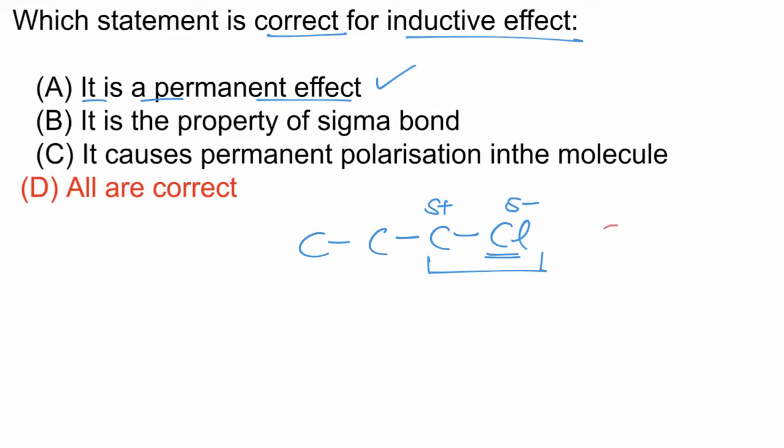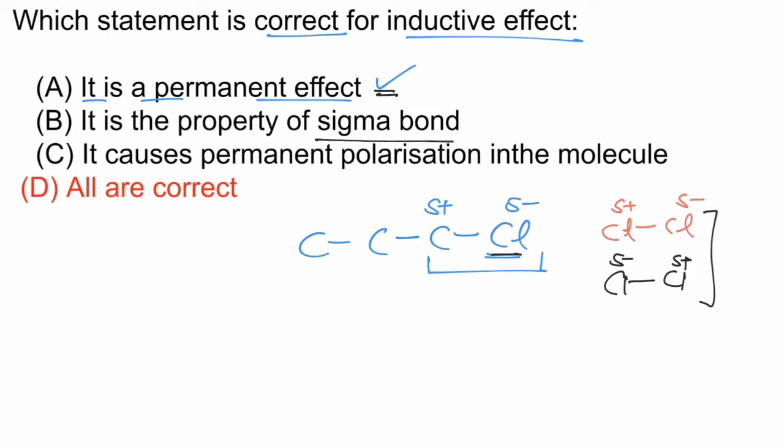While if we take a chlorine molecule, in the chlorine molecule, due to electronic imbalance, one atom may acquire partial negative and one atom may acquire partial positive charge. After some time, this chlorine may have negative and this chlorine may have positive charge. Now these partial charges are temporary, but during inductive effect, chlorine becomes permanent negative and carbon becomes permanent positive. So inductive effect is a permanent effect.